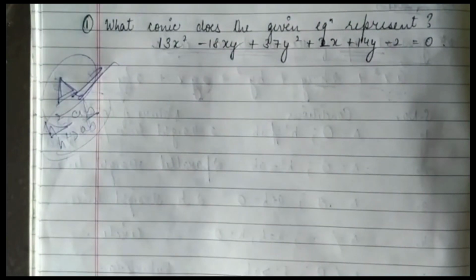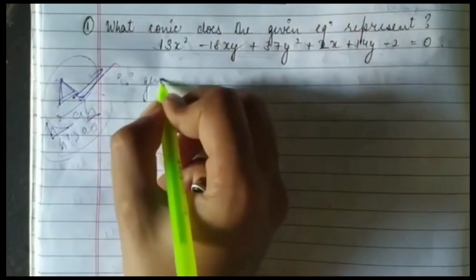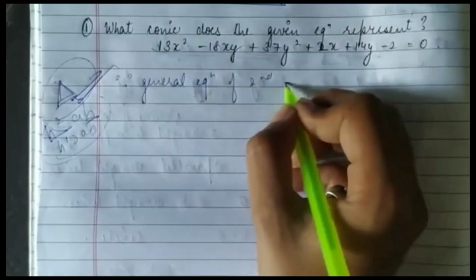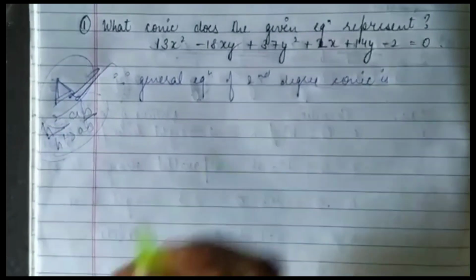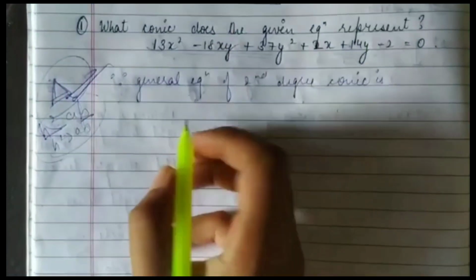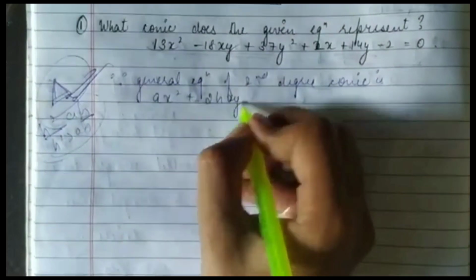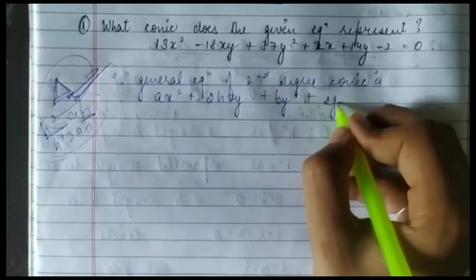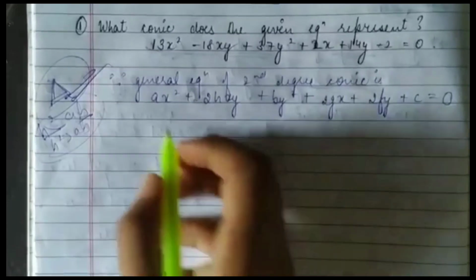For this we will first compare it with the general equation of the second degree conic, which is ax square plus 2hxy plus by square plus 2gx plus 2fy plus c equals 0.